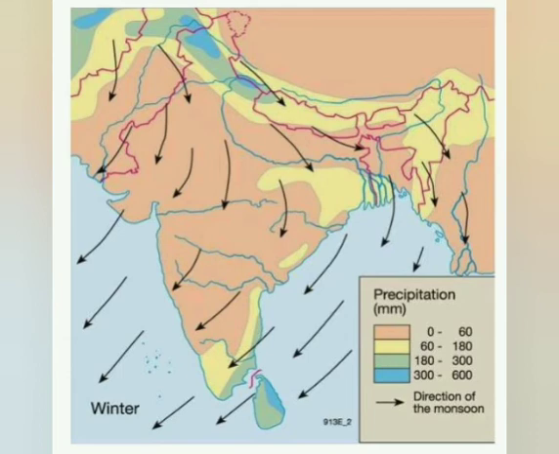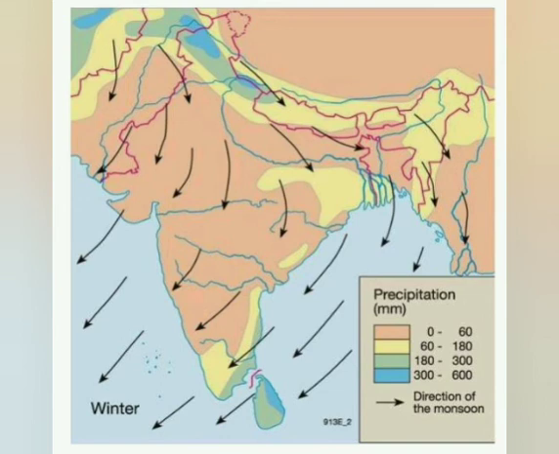Then you can ask one question, why is there pressure difference? Because of the movement of the sun. So there is temperature difference between the land and the sea. This is causing the pressure difference and the movement of the air towards the oceans or the sea.